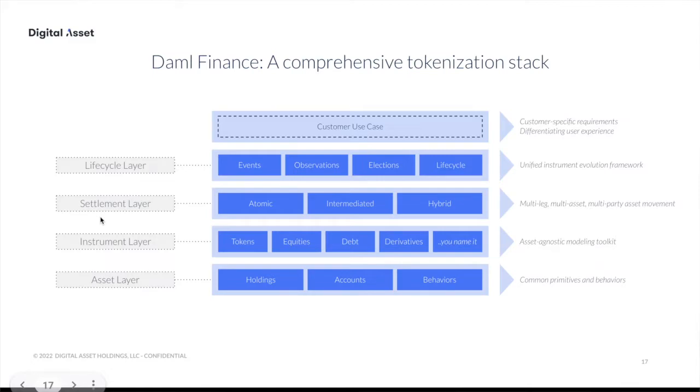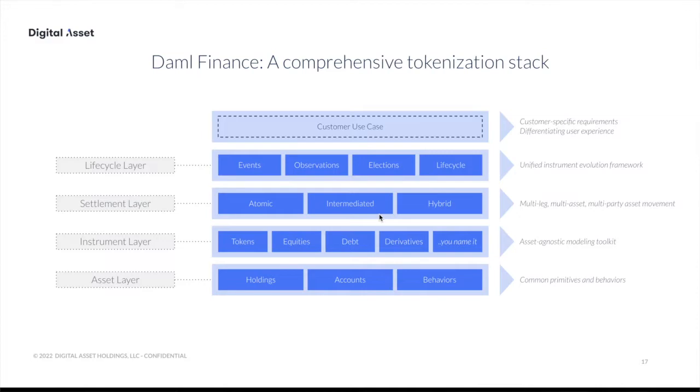Then on top of that, we have the settlement layer. As you would expect it to do, atomic settlement of complex asset movements on the right dimension. So here we have a multi-leg example. So different legs go into a different direction. Multiple assets involving multiple parties can all be essentially settled in one go. This, of course, then includes intermediate settlement, where you want to settle across a chain of custodians. So this provides you with means of coordinating potentially complex and massive movements.